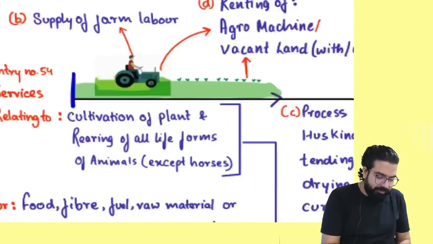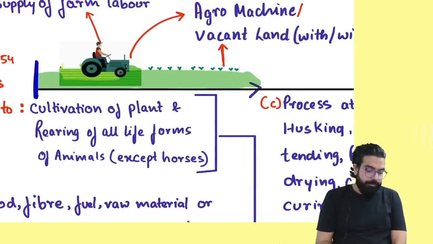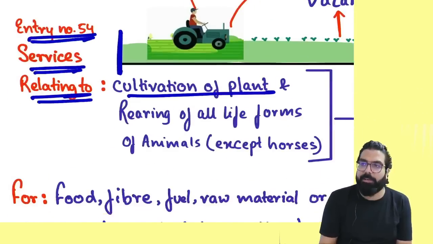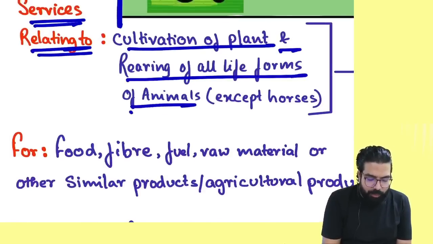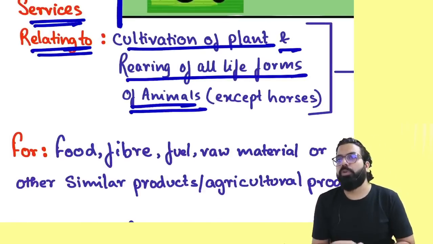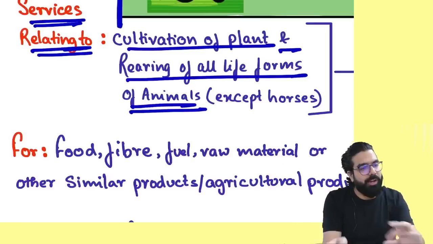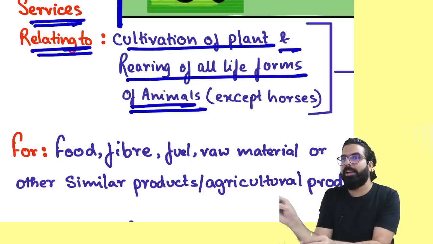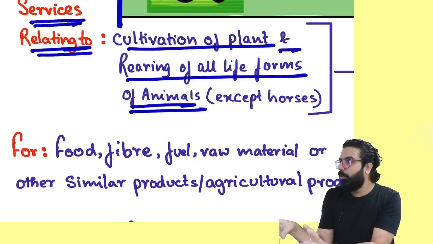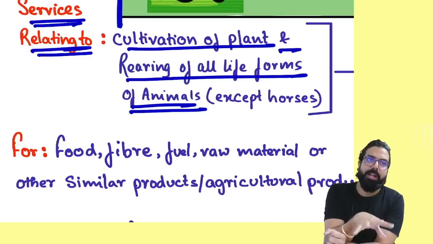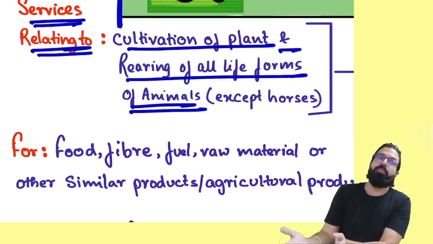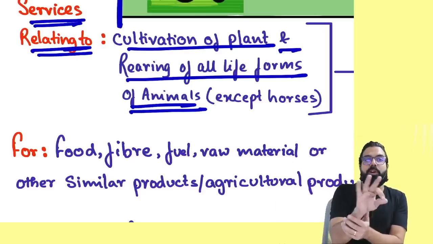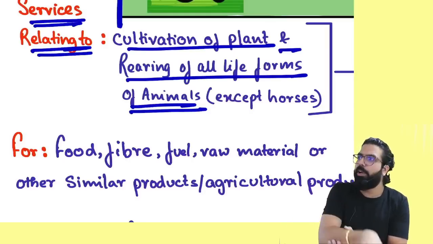Everyone over here now. People, I'll tell you simply. See here, entry number 54 says, services in relation to cultivation of plant and rearing of life form of animal. Listen, an agriculturist will not do only agriculture. When he is doing agriculture, besides his farm, he will keep some chickens, pigs also. Yes or no, everyone? So whether he is taking services in relation to agriculture or in relation to growing pigs, chickens, etc., the government told that not all services are exempt. Only some services are exempt. We are going to talk about them.